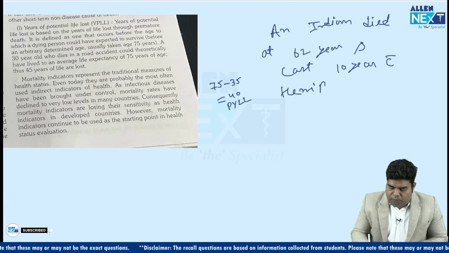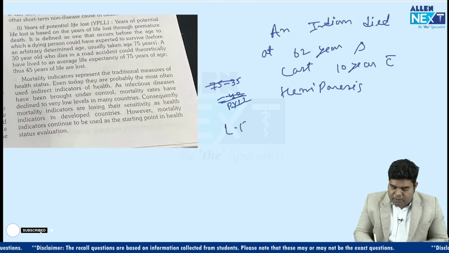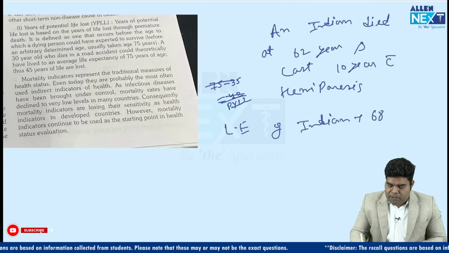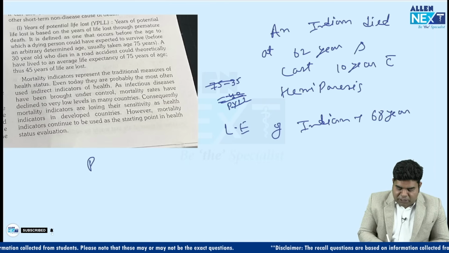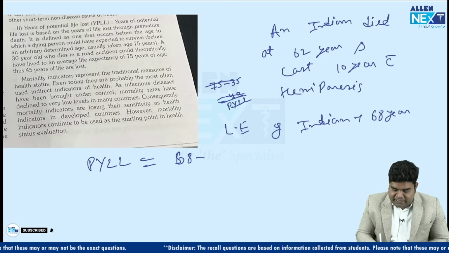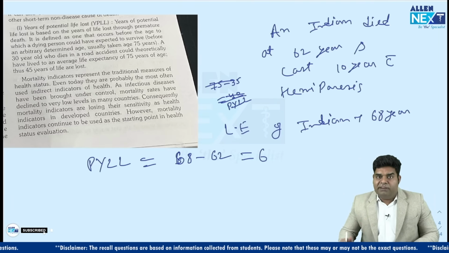So if the life expectancy of an Indian is, let's say, 68 years, then how many potential years of life did he lose? 68 minus 62. He lost 6 years of life which he could have lived.